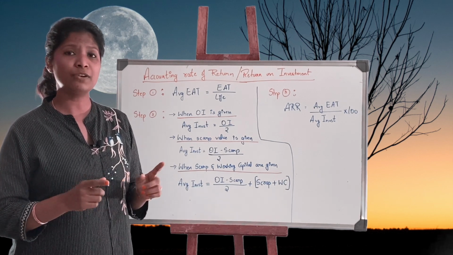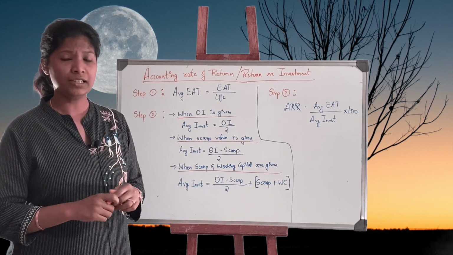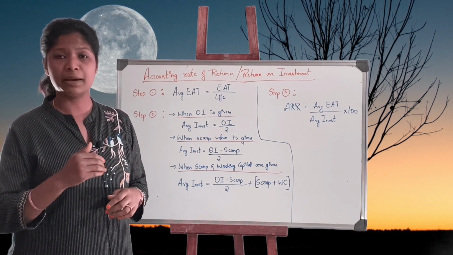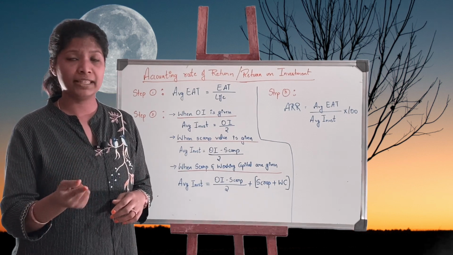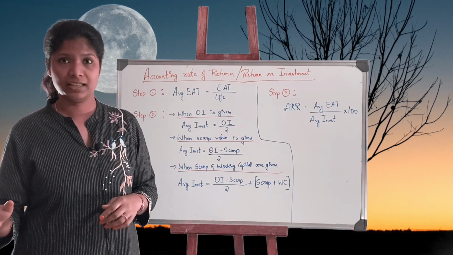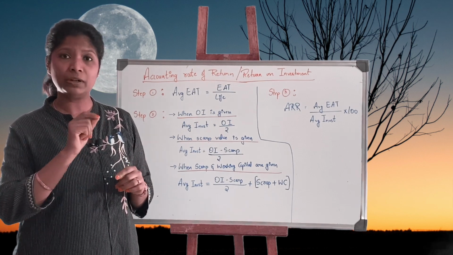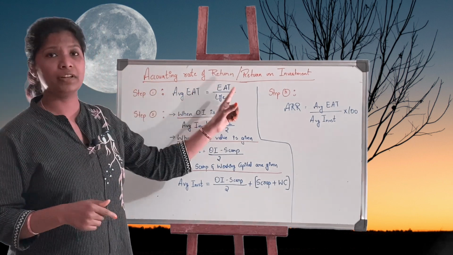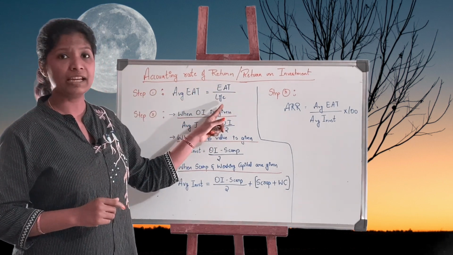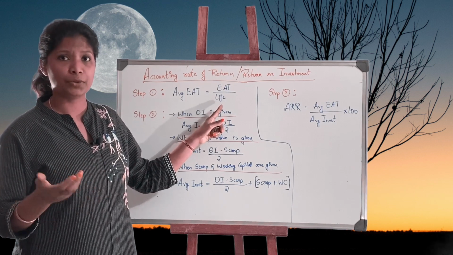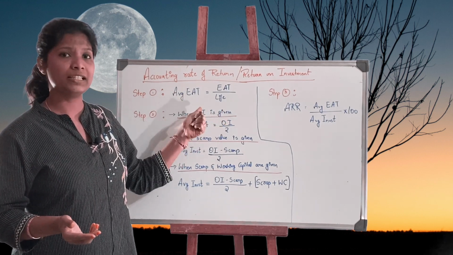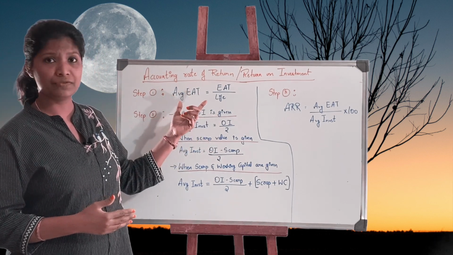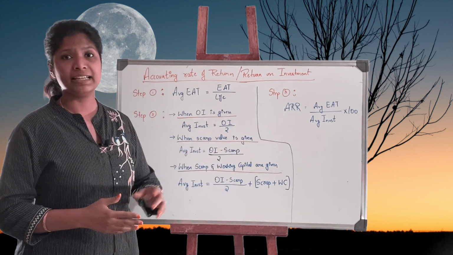Now if you observe payback period, you have considered only which year my investment is coming back. The rest of the years I am really not considering, except if I am calculating the post payback period profit. Is that clear? Payback period considers only up to the year where my investment is recovered, but accounting rate of return considers the entire life of the asset, project or investment. So ARR considers the entire life of the project. Hope you have understood the concept of accounting rate of return and the steps in calculating ARR.